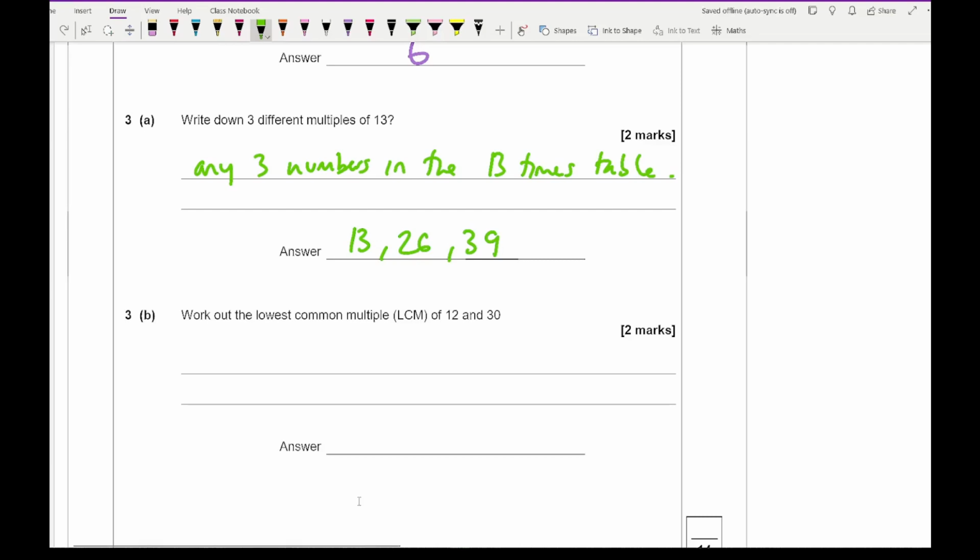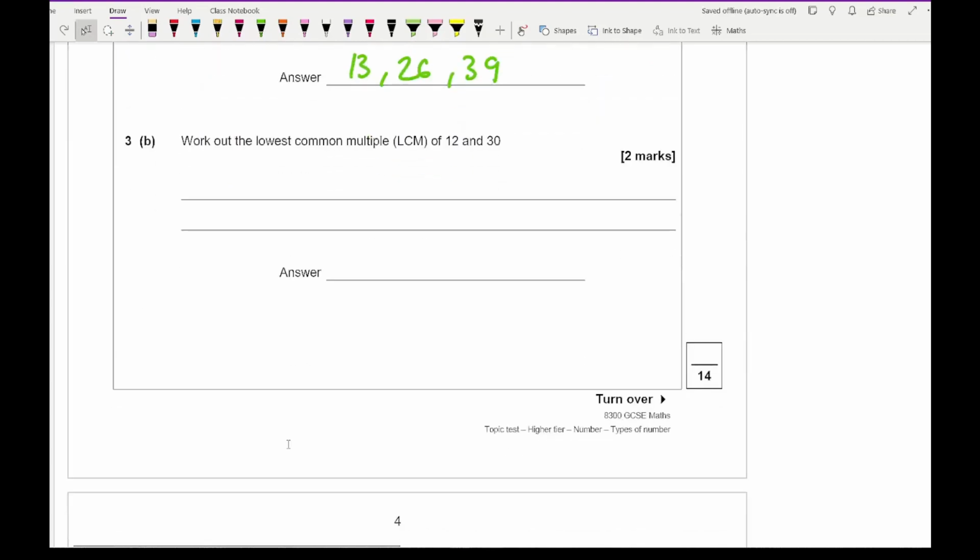Just keep it simple. You could even go 130, 1,300, 13,000, anything along those lines. You can use your creativity, as long as it's correct, it's all good.